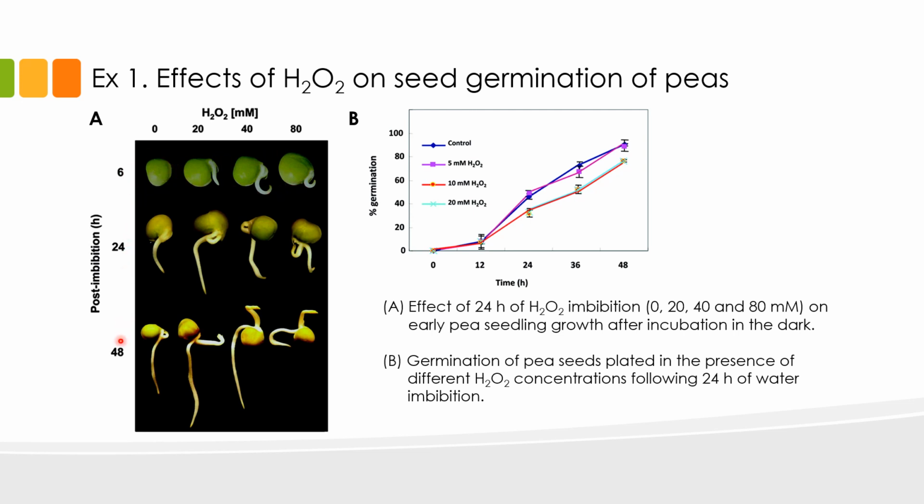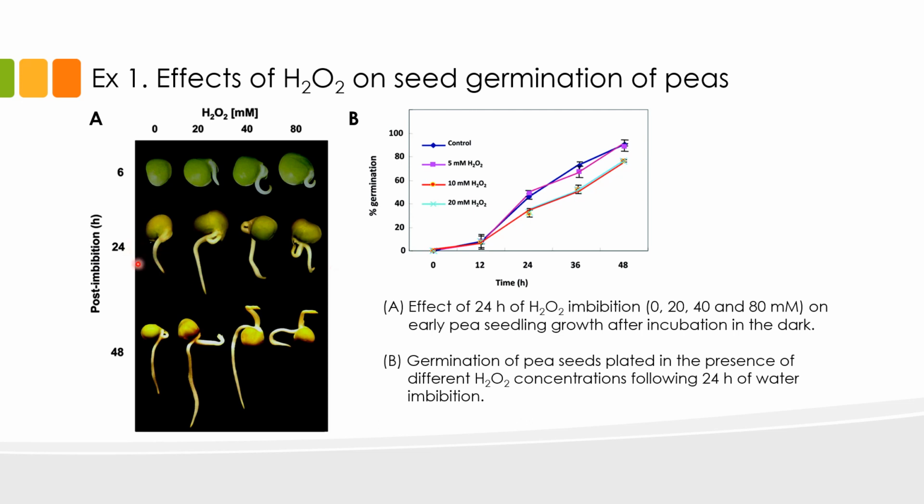At 24 and 48 hours, you can see that the radicle, or the embryonic root, as well as the shoot coming out of the seeds treated with 20 and 40 millimolars of hydrogen peroxide are longer compared to seeds treated with 80 millimolars of hydrogen peroxide, as well as that of the untreated control.